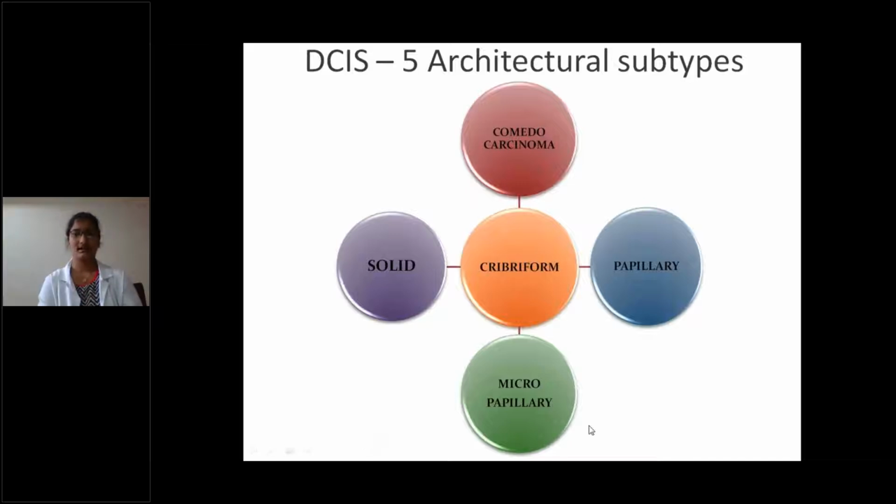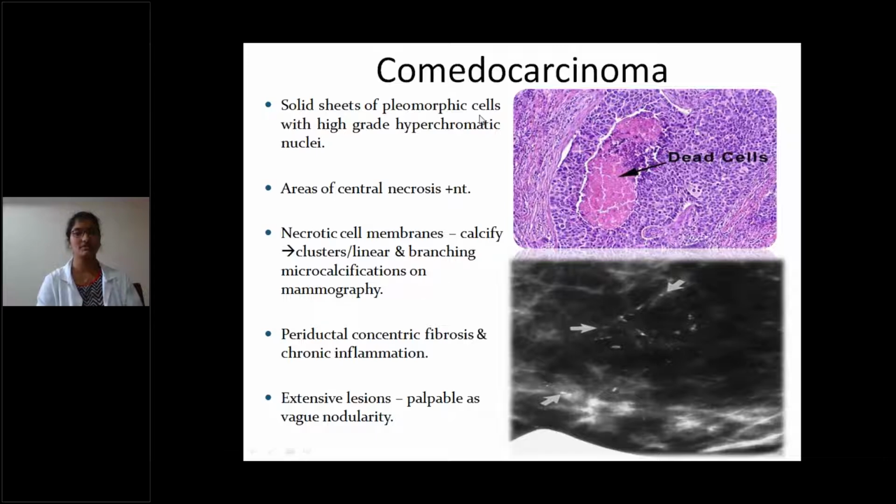In DCIS, the 5 architectural subtypes are solid form, comedocarcinoma, papillary carcinoma, micropapillary carcinoma, and cribriform carcinoma. Cribriform carcinoma is the most common. In comedocarcinoma, there will be solid sheets of pleomorphic cells with high-grade hyperchromatic nuclei and areas of central necrosis.